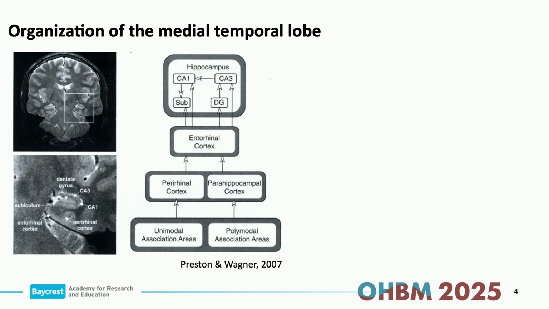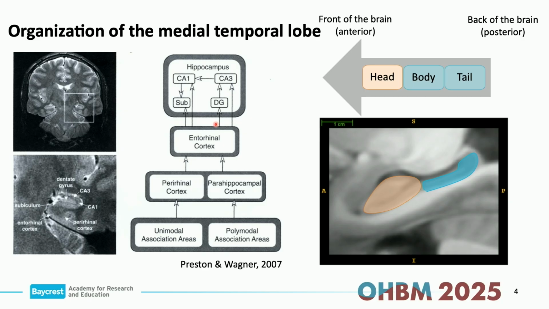But we also know there's another organization, which you also saw in some of Marshall's slides, which is the long axis organization, where there are different connections between input structures and different output structures from the hippocampus to different portions of the brain, depending on whether you're in the anterior hippocampus versus the posterior hippocampus. And we think that both of these organization schemes are important for understanding episodic memory.